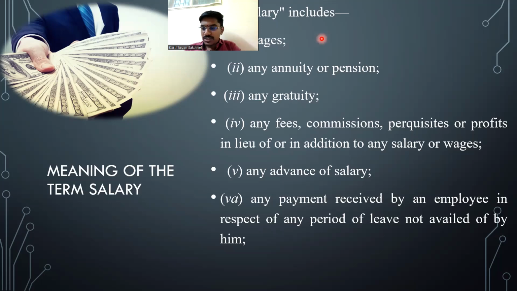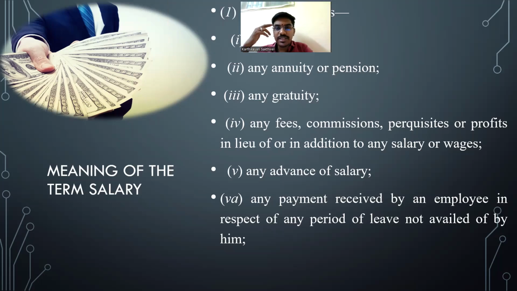From a common man's perspective, what is the difference between a wage and a salary? Do you remember the 12th standard financial accounting final accounts? If you remember 3 lines, we can solve the entire paper.